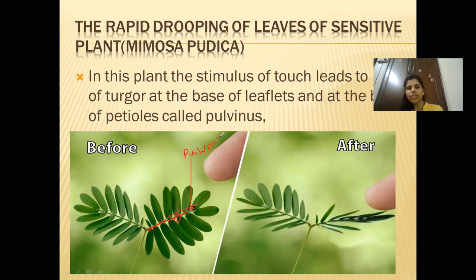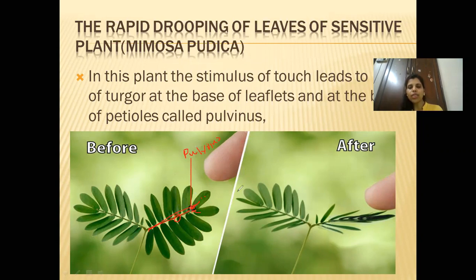Now whenever you touch this plant, the water droplets which are present over here all get moved to this part. They all move to this part. So water is moving towards this pulvinus. When the water moves towards the pulvinus, they become flaccid at this part. So this becomes turgid and this becomes flaccid. And because of that, these leaflets close. Okay. So this is the reason which you have to learn, which is given on the slide, whenever a give-reason question is asked. Okay, children. I hope till here it's clear.